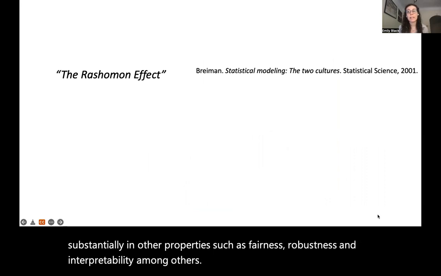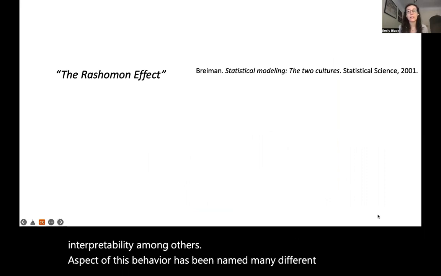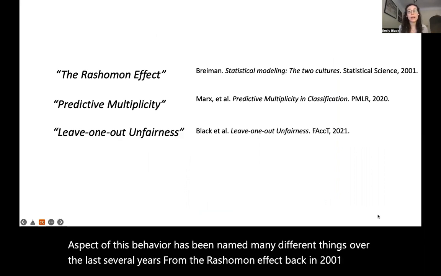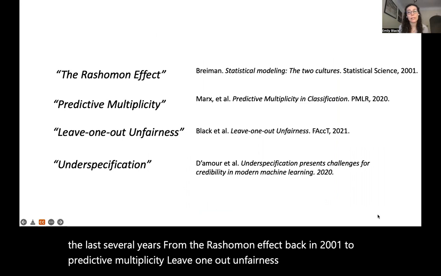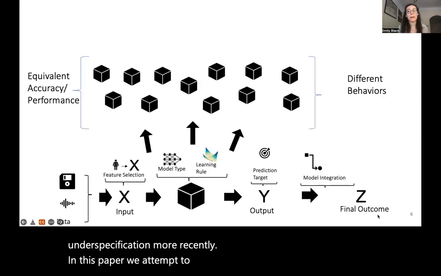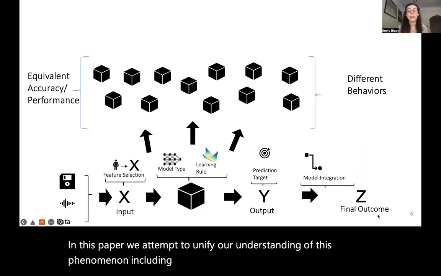Aspects of this behavior have been named many different things over the last several years, from the Rashomon effect back in 2001 to predictive multiplicity, leave-one-out unfairness, and underspecification more recently. In this paper, we attempt to unify our understanding of this phenomenon, including going into more detail on how it arises and its technical, legal, and policy consequences.